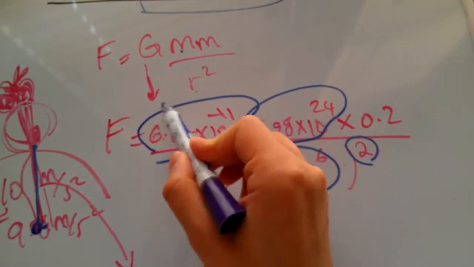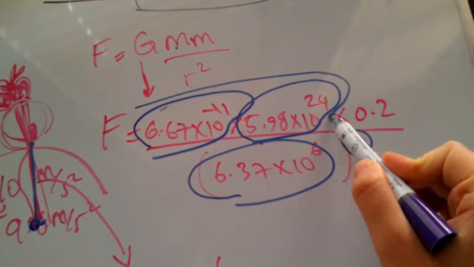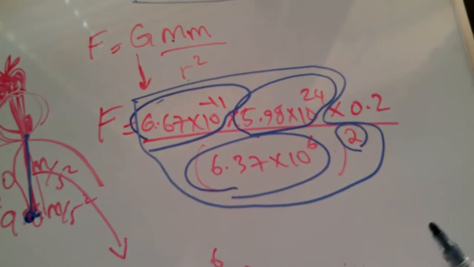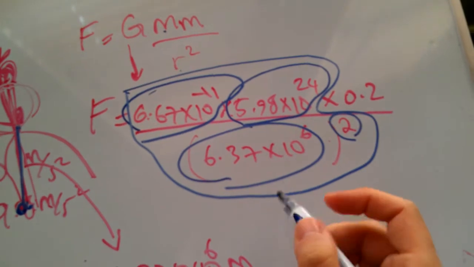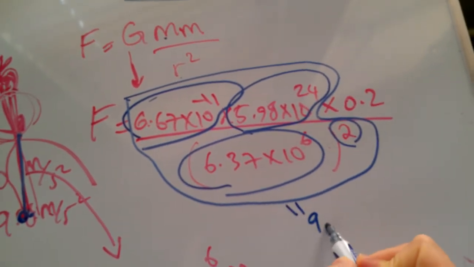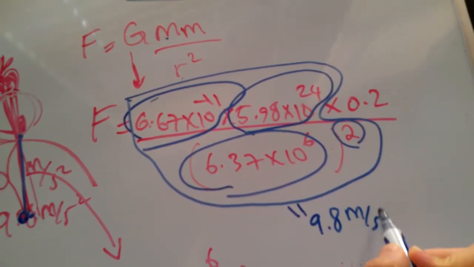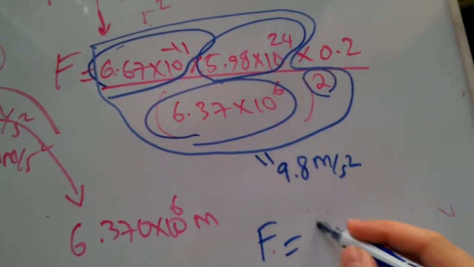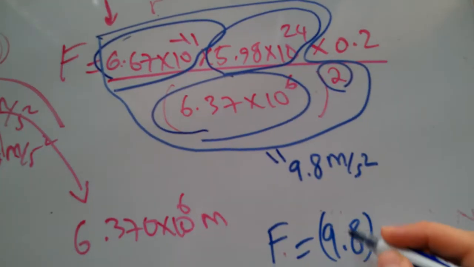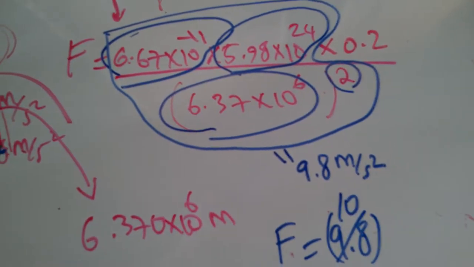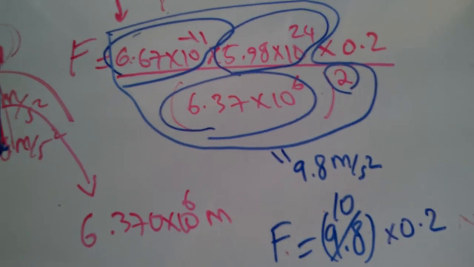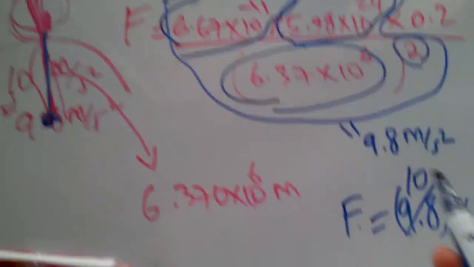I want everyone who watches this video to please calculate this in your calculator or by hand, however you like. Then you'll see that this gives you 9.8 meters per second squared. Hence, F is 9.8, or the one that we always talk about, roughly 10 meters per second squared, times the mass of Newton's apple.